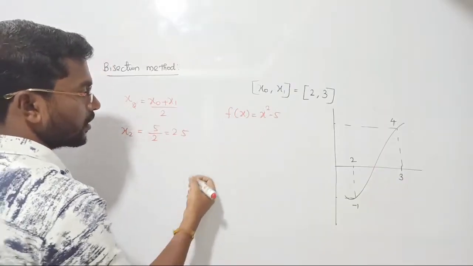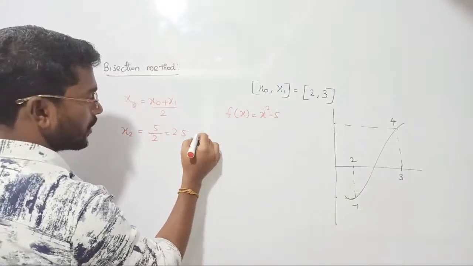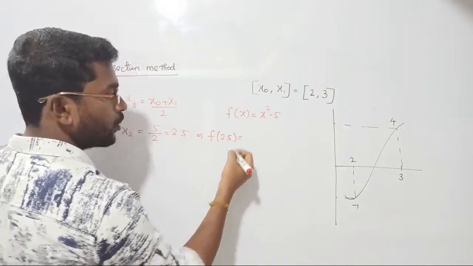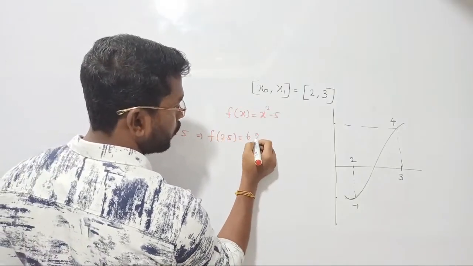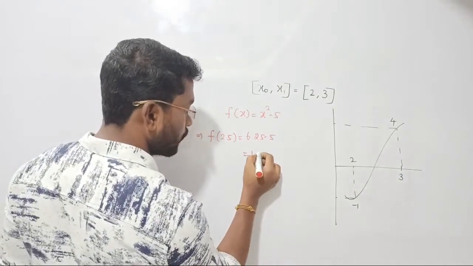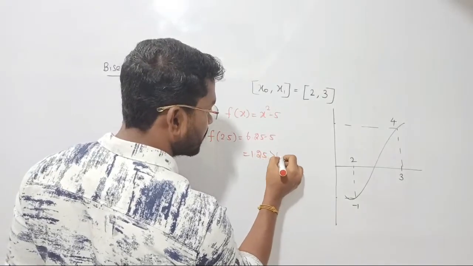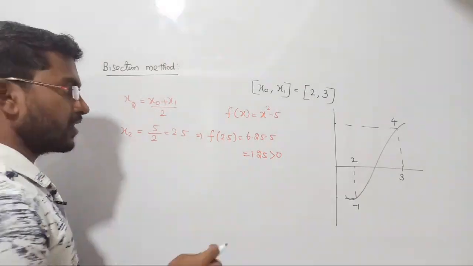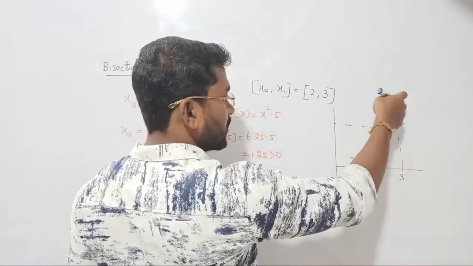Let's substitute here. So what is the value? If I calculate f of 2.5, it is 2.5 whole square, which becomes 6.25, minus 5 will give you 1.25. Anyway, that is greater than 0. If it is greater than 0, which earlier root gave greater than 0? At x equal to 3 I got a positive value.